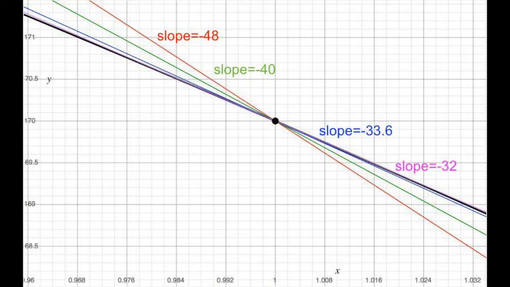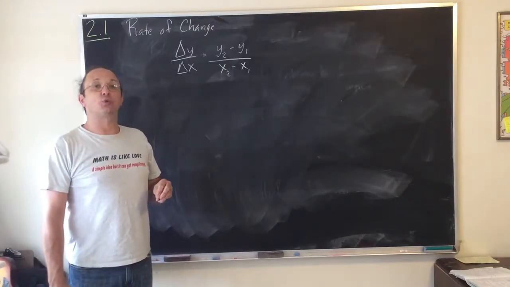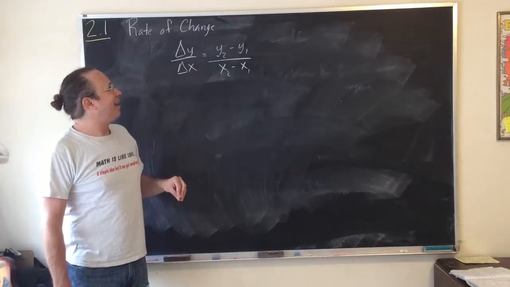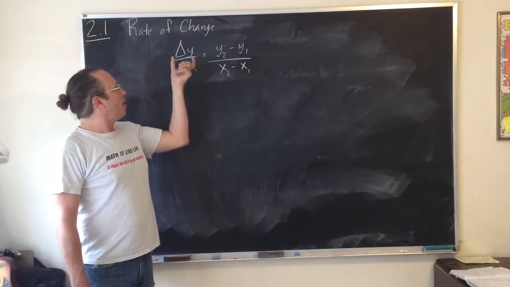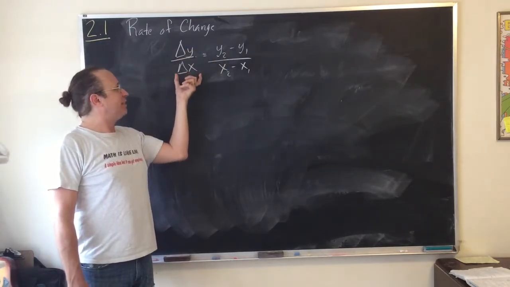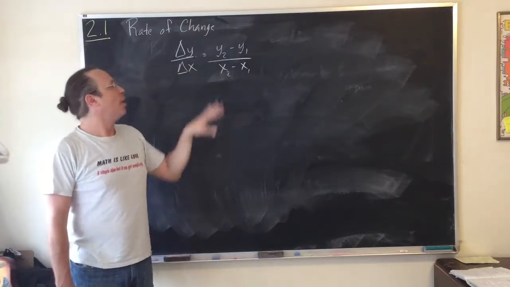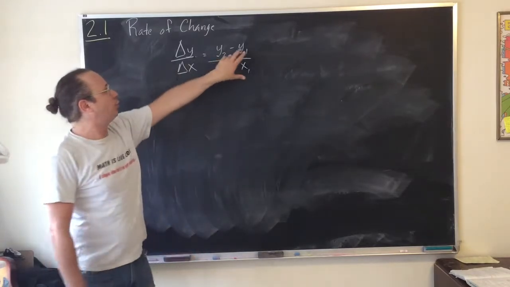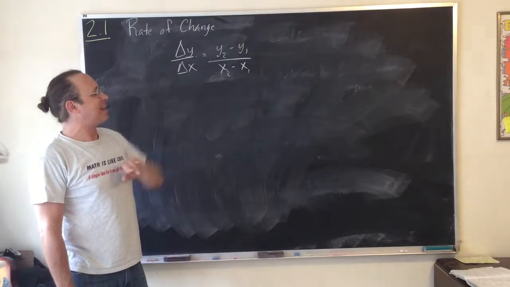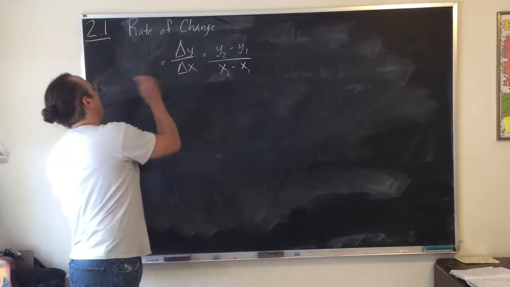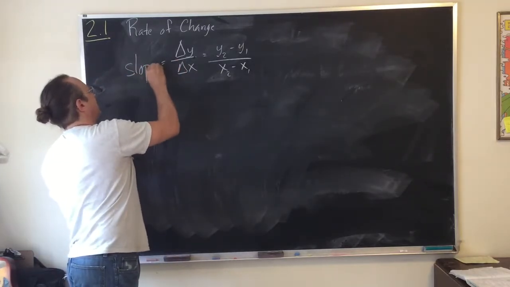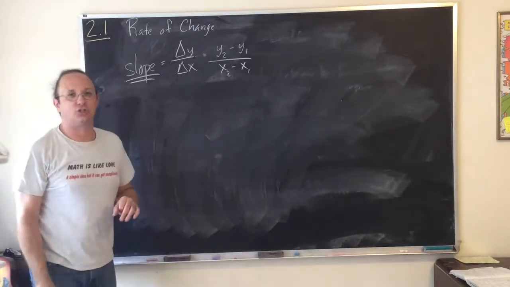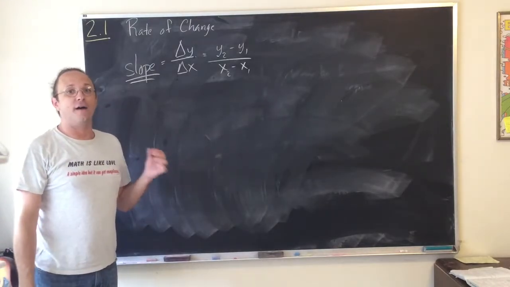And again, we can see that this line hugs the curve even closer. So in the example we just worked, we were considering how much y changes relative to x over a short period of time. So that is going to be y2 minus y1 over x2 minus x1. And of course, by now we've recognized that this is in fact just the slope of the line.